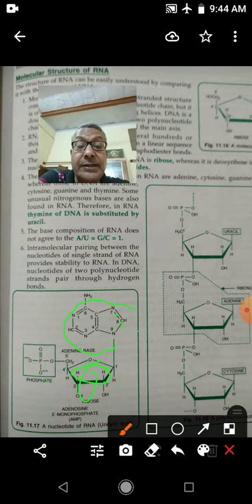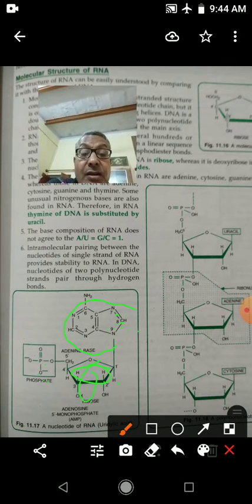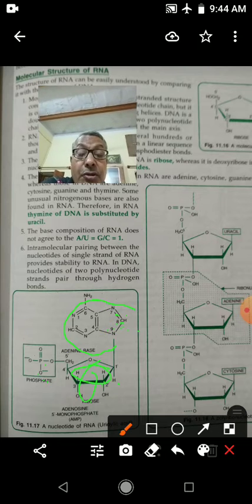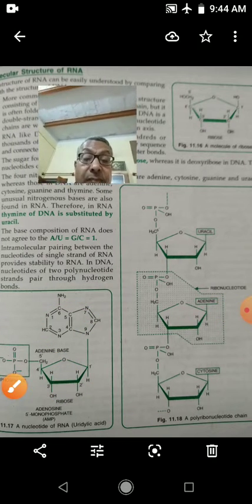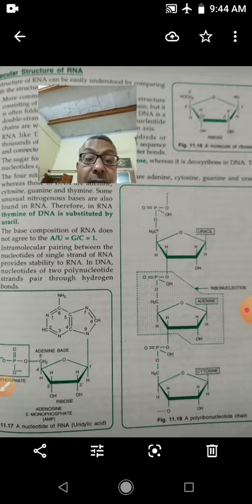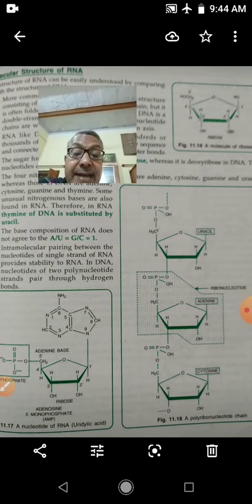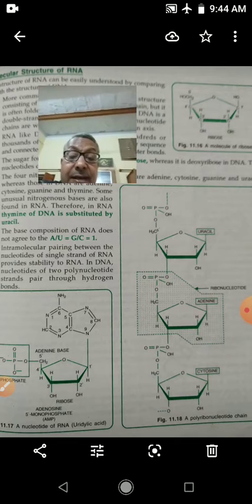So these four types of nucleotides are present here. These four types of nucleotides have been shown here.